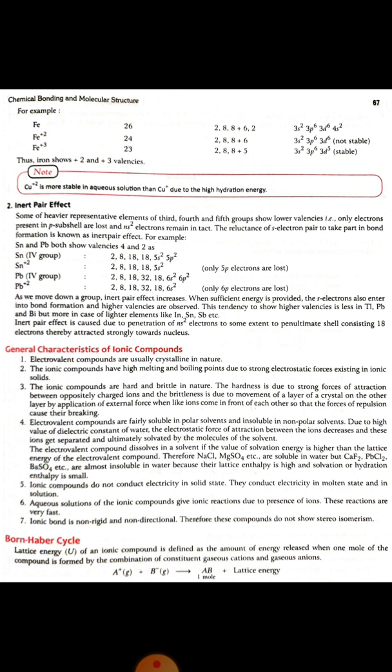Now come to the next. Born and Haber were scientists who gave the Born-Haber cycle. This is how the ionic compound is formed. In this, Na+ in the gaseous state plus Cl- also in the gaseous state combine with each other in 1 mole to form NaCl, plus the energy released. This energy is known as the ionic, that is lattice, energy.